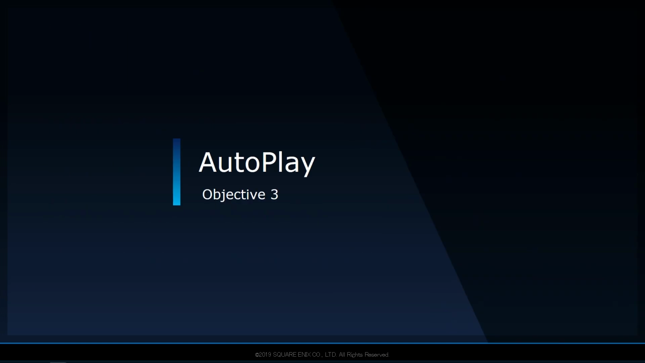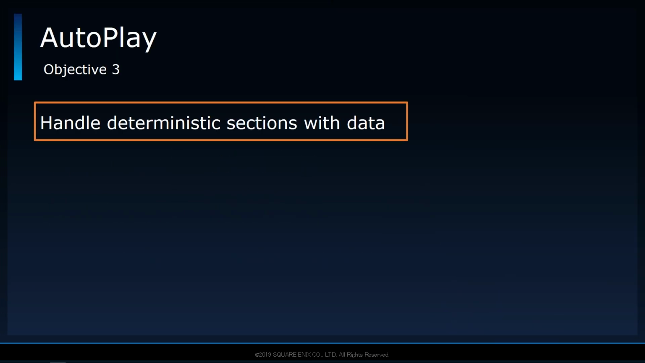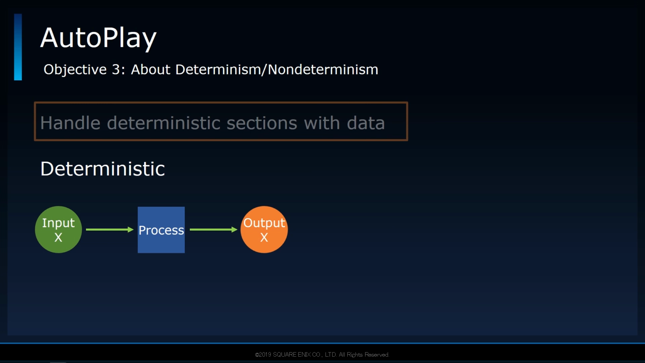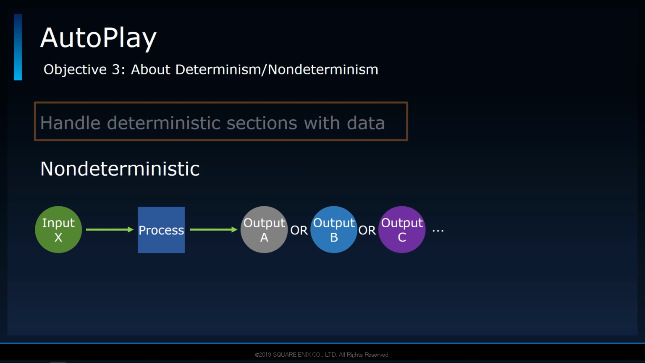Going back to the topic of objectives, another is to handle deterministic sections with data. Conversely, it is also to handle non-deterministic sections with code. Just in case, let me briefly go over what I mean by deterministic and non-deterministic. A process can be said to be deterministic if, given the same parameters, it will always produce the same results. On the other hand, a non-deterministic process's results cannot be predicted accurately, even with the exact same parameters each time.